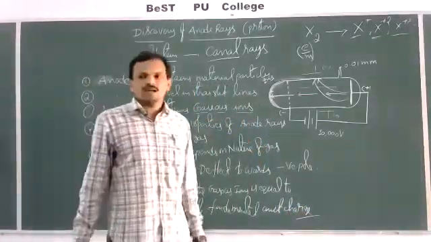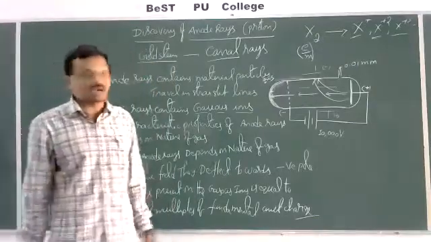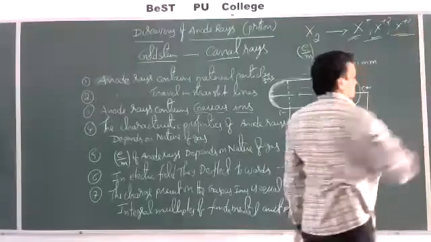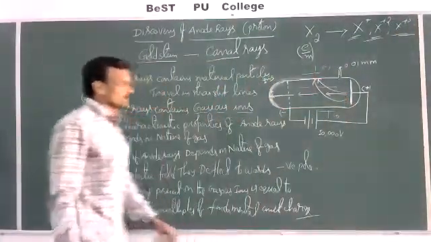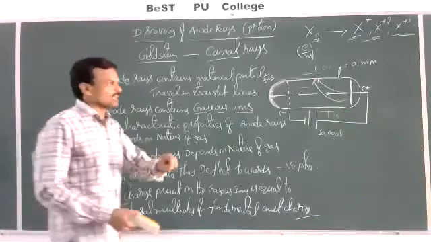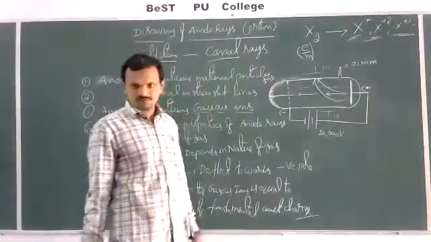See, the gaseous ions formed in the discharge tube have different charges, maybe like this: +1, +2, +3, and so on. And the charge present on the gaseous ion is equal to integral multiples of the fundamental unit charge.